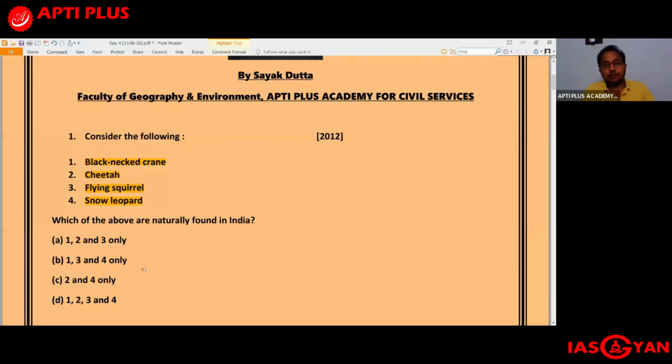cheetah. For example, we have a particular area called the Kuno Palpur National Park. Kuno Palpur National Park earlier used to be a wildlife sanctuary, but last year it has been elevated to the status of a national park. And Kuno Palpur National Park is also the possible reintroduction or relocation site for the Asiatic lion, because there is overpopulation of the Asiatic lion in the Gir National Park of Gujarat, and it is being thought that we might have to bring a few prides of Asiatic lion from Gir National Park and relocate them in the Kuno Palpur National Park of Madhya Pradesh. So one such area is the Kuno Palpur National Park in Madhya Pradesh.